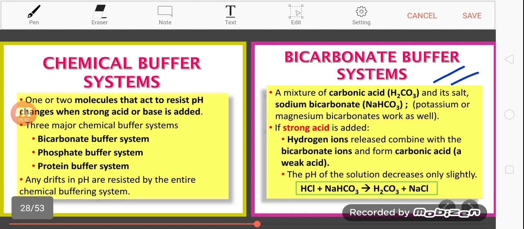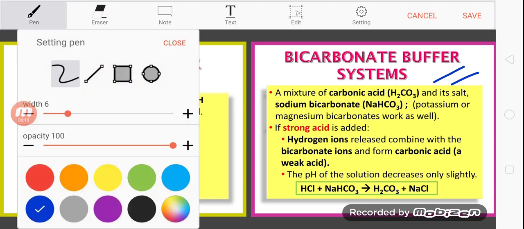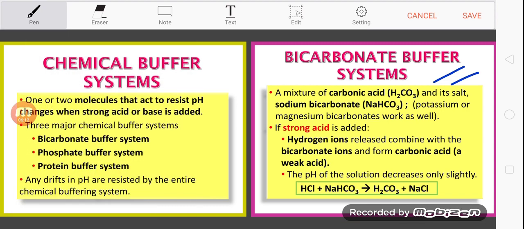Okay, a mixture of carbonic acid and its salt. The salt is sodium bicarbonate. Potassium or magnesium bicarbonate also works well, meaning the bicarbonate ion can associate with sodium or potassium or magnesium.